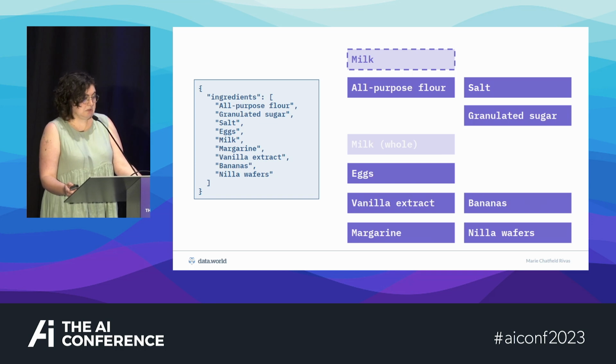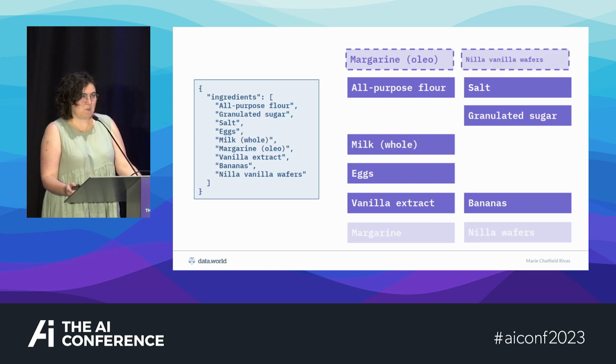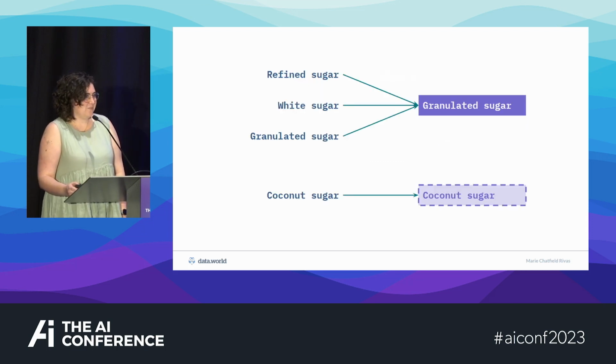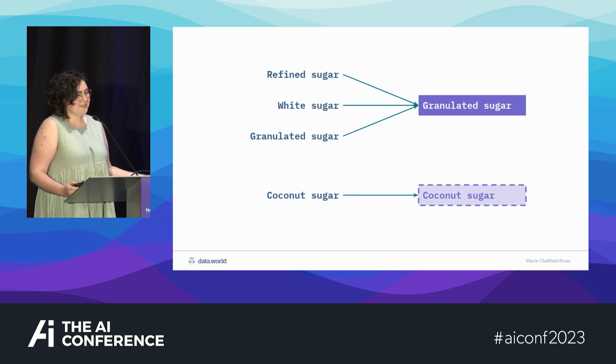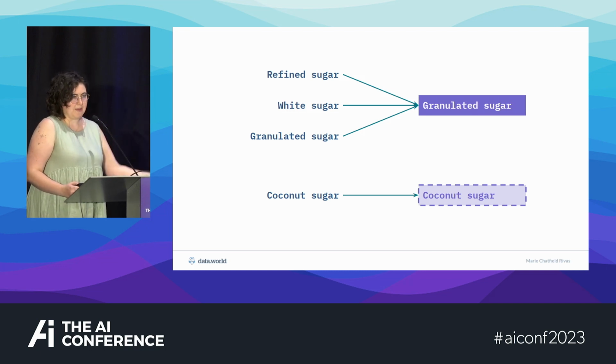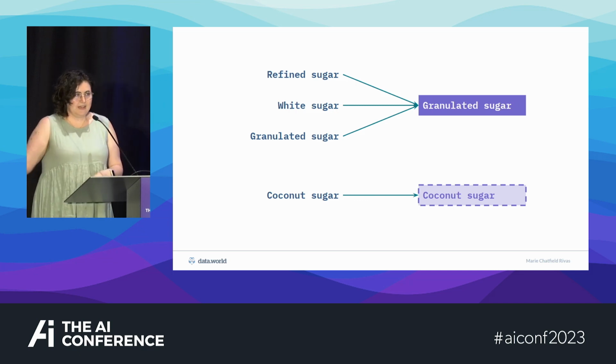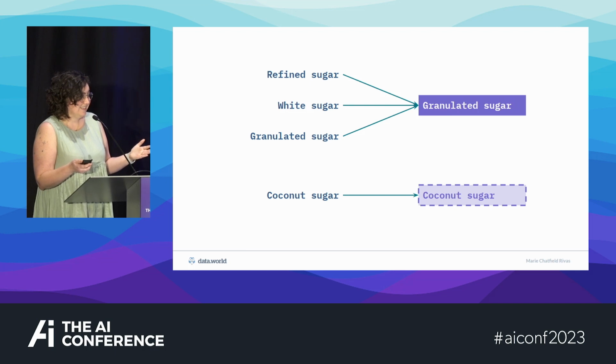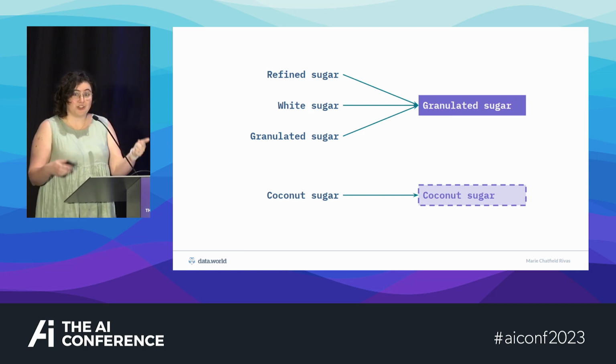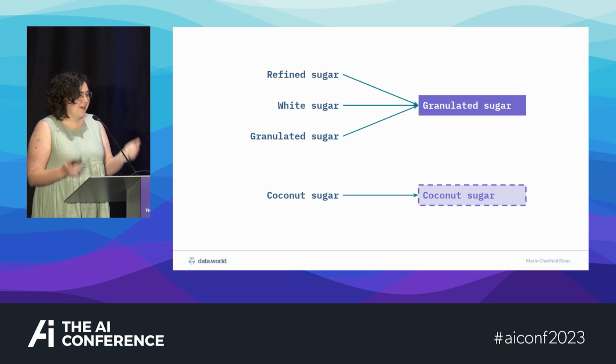Sometimes it doesn't do exactly what you want, or really doesn't do exactly what you want. Once again, these are generative models. They're non-deterministic. But we can write code once we have our parsed values. So let's say, for example, I just have a very simple list of synonyms, and I manually update it, and every time I get back my ingredients, I check it against my synonyms list, and if I find a match, I return it. That is code that I can now unit test. That is code that I can have other people look at. That is code that every single time I give it refined sugar is now going to return granulated sugar.